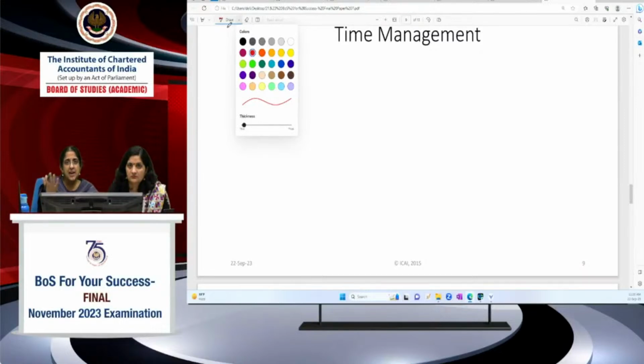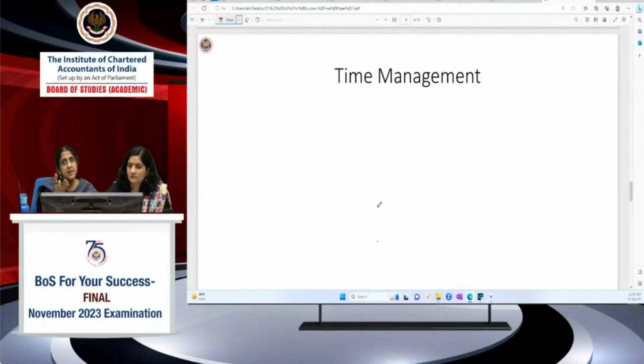If suppose I have 25 marks or 28 minutes for each question, ideally I should try to finish by 25 minutes, because some question or the other might take more time. You never know. And if you divide it between 8 and 6 proportion, you have to take 15 minutes for direct DTL and 10 minutes for international taxation. That's a 6 marker question, which sometimes might be very challenging to complete in 10 minutes. You might end up taking more time.